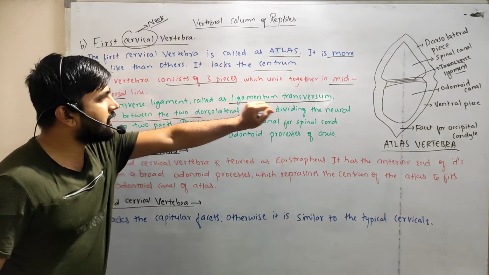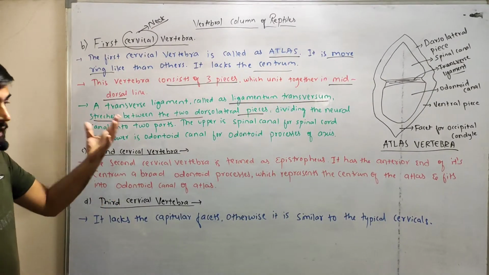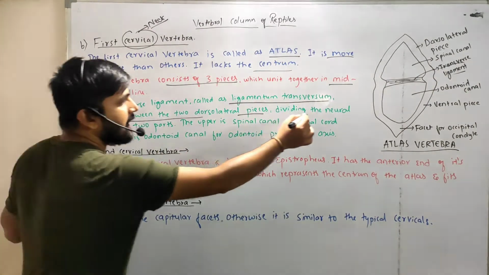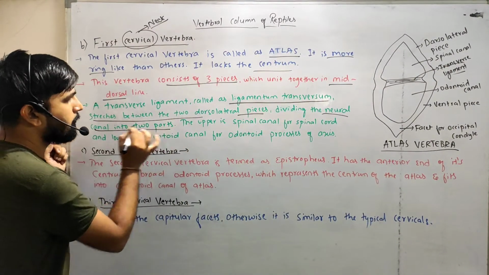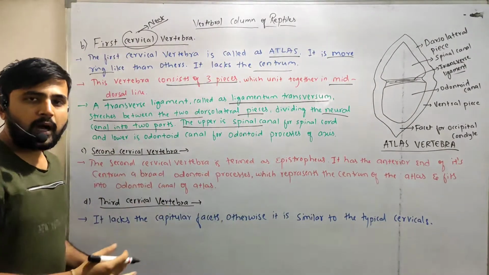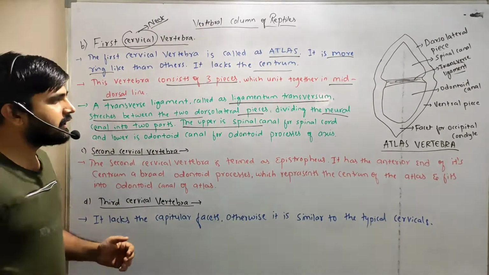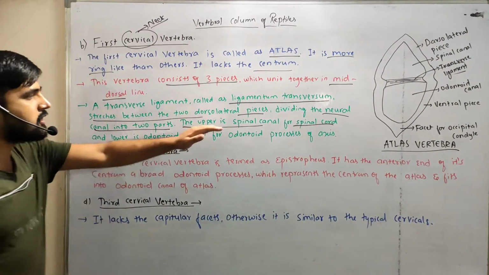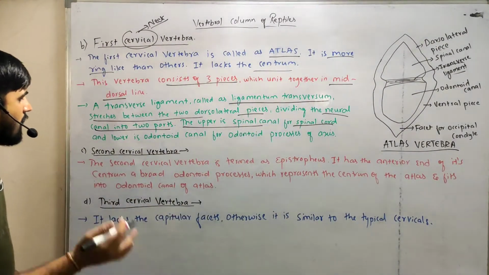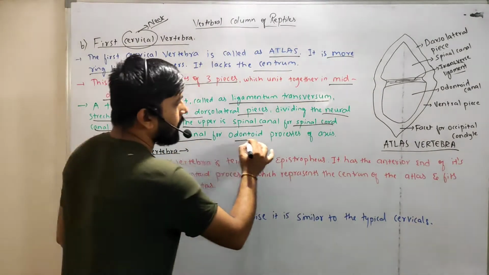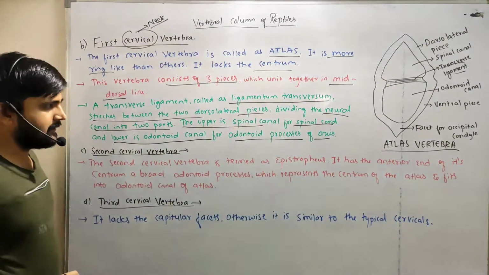Among the two parts, the upper is the spinal canal for the spinal cord, and the lower is the odontoid canal for the odontoid process of the axis, right?